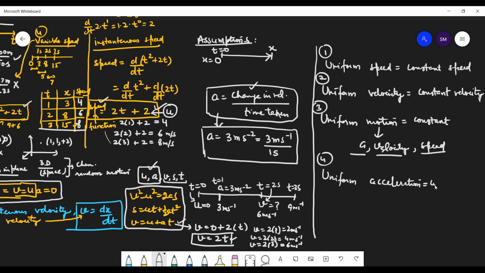In uniform acceleration also something is constant. So tell me what is constant here. But first of all, we are talking about uniform motion. Please don't write answers for uniform acceleration right now. I will ask it separately. Right now I am asking only about uniform motion.